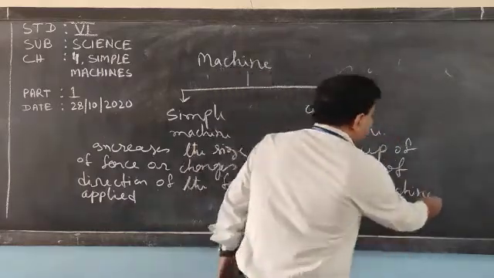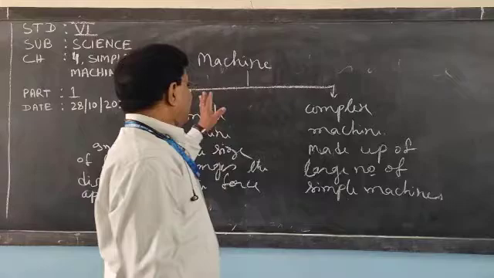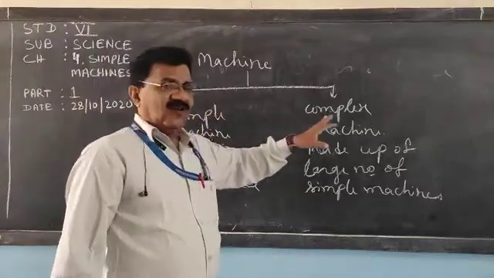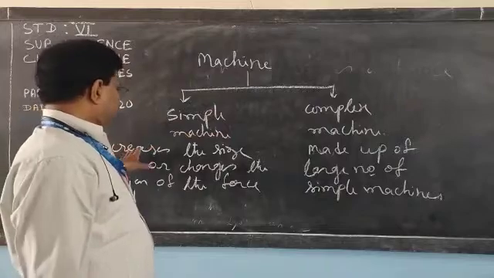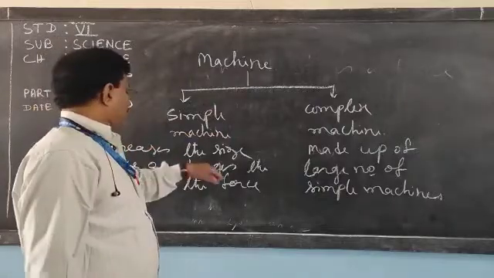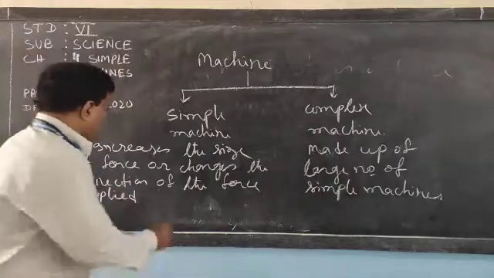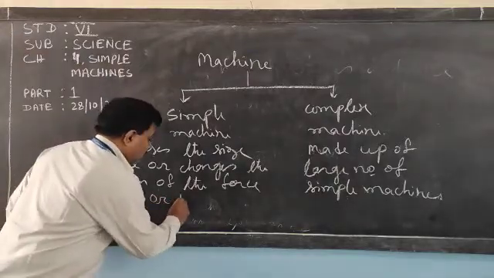So that part is clear. What is a machine? There are two types, simple machine and complex machine. A simple machine increases the size of force or changes the direction of the force applied, or both.